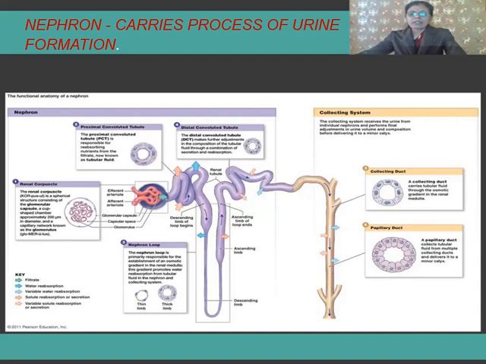As the filtrate passes down the tubule, much of the water is reabsorbed together with the usable substances, but their reabsorption is only to the extent that the normal concentration of blood is not disturbed. This process is called selective reabsorption. Selective means only selected contents are reabsorbed, because they are usable for our body.